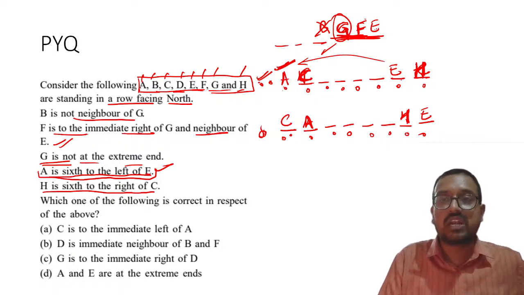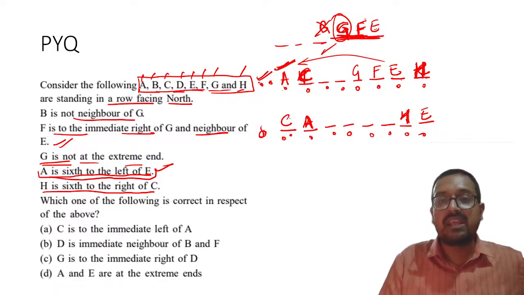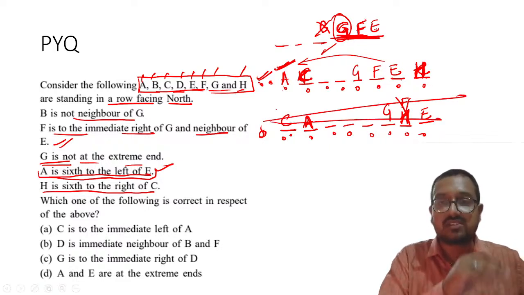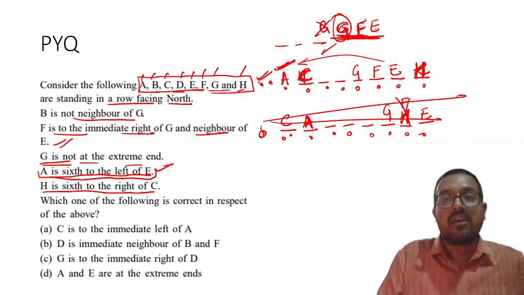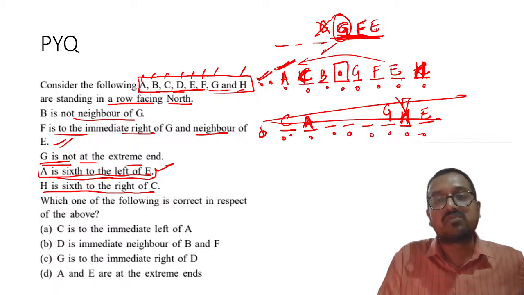Now, my dear students, you know that once E is in place, you have to place F and G. But over here, if you see F and G, two people cannot sit over each other. So this case will be closed and said to be null and void. Now B cannot be a neighbor of G, so B will be over here, and whatever remains will come in this place. That means A, B, C, D: D is remaining, so D will come in this place.